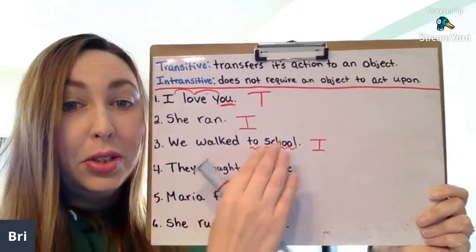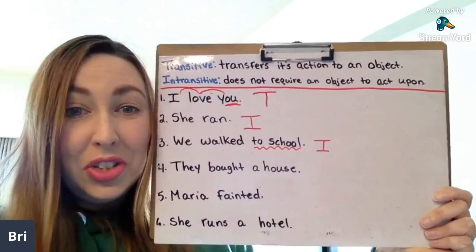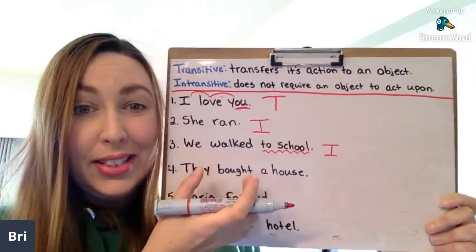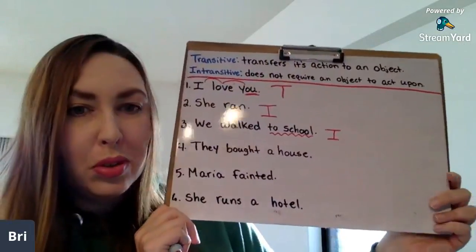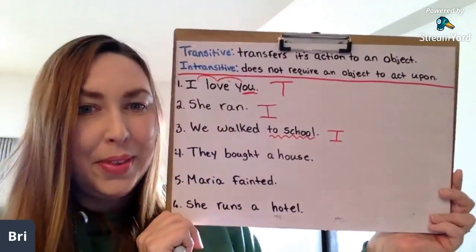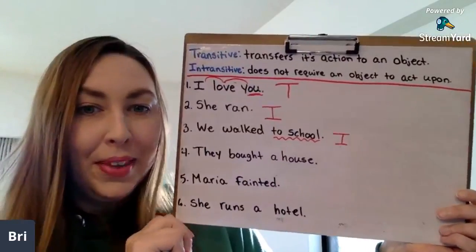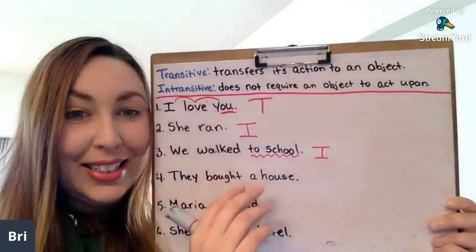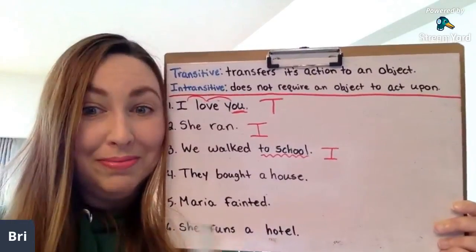We walked to school. So if you tried to change this to the passive voice, it wouldn't work, right? To school, we were walked. No, we were walked to school. So this one is intransitive. We walked to school. Okay?